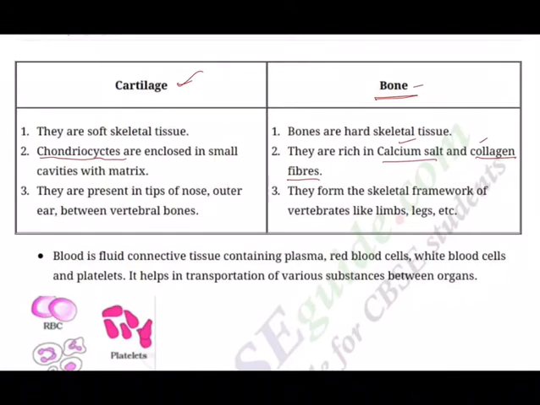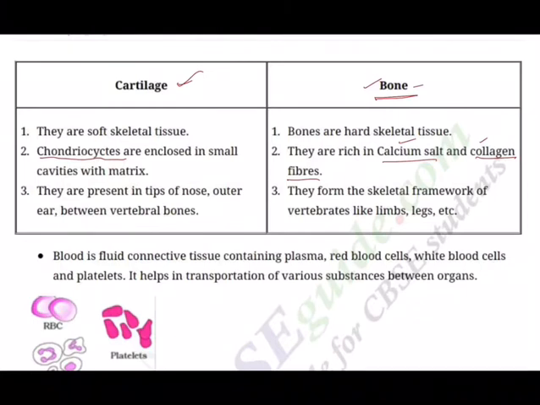Haversian canal with its surrounding lamellae and osteocytes constitute a cylindrical unit of bone called Haversian system, also called osteon. Haversian systems are absent in spongy bones of mammals. So this is about the all important bones. We realize the importance of bone whenever we lose it or whenever we break it. Whenever we have fractures, we know how difficult it will be for our movements and how painful it is. We lose the very shape of it. Hence, bones are very, very important.